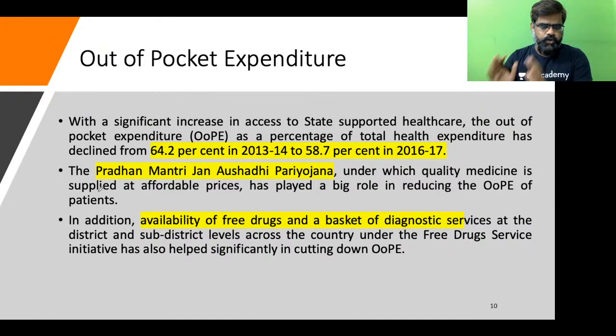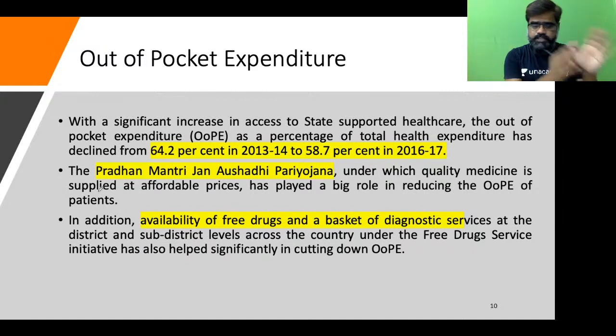So NITI Aayog has released a document on the different SDG goals, on how India is performing as far as SDG goals are concerned.